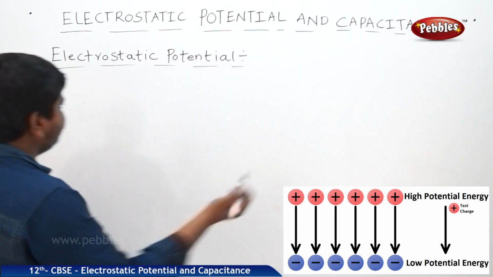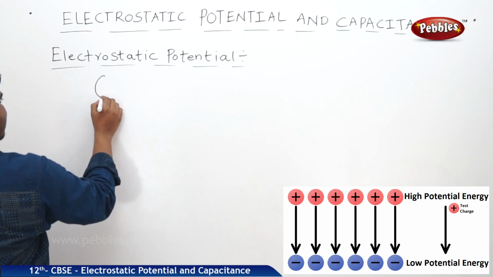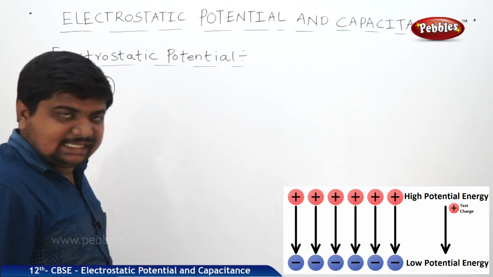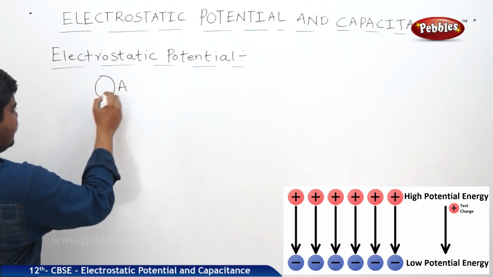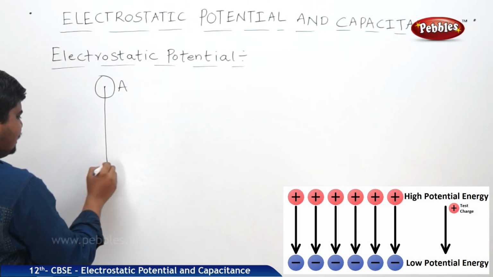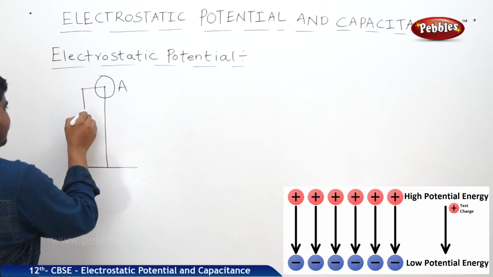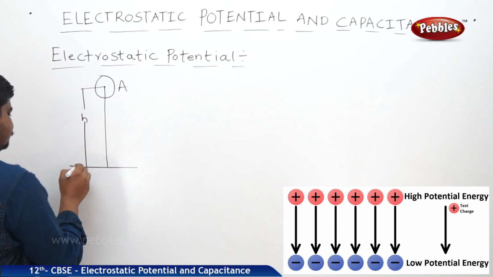Listen to the concept. Suppose a body is at position A, and this position A is at a height of h from the earth.